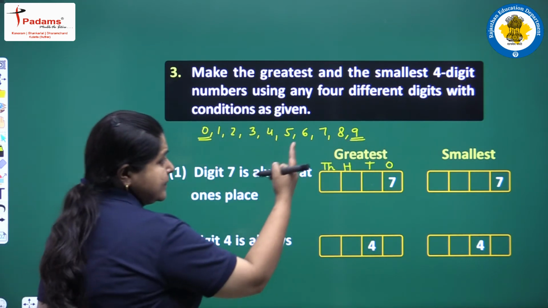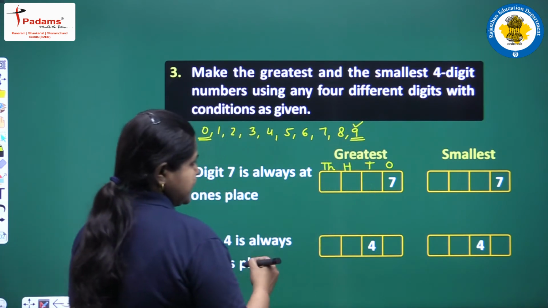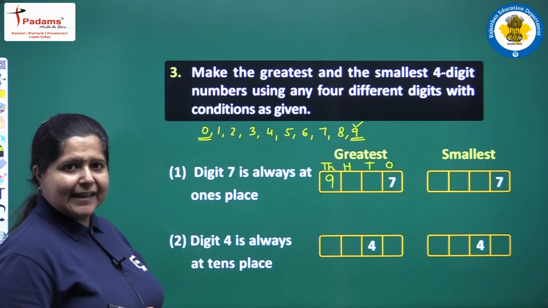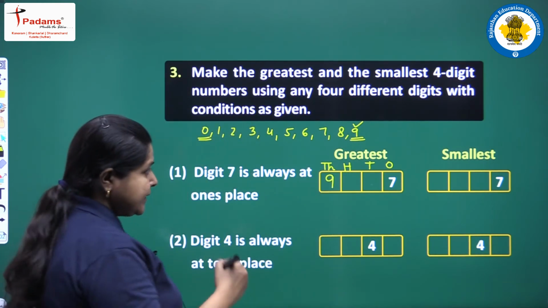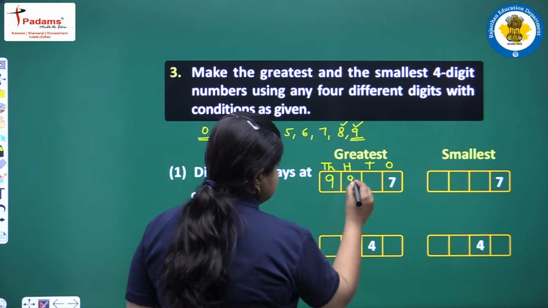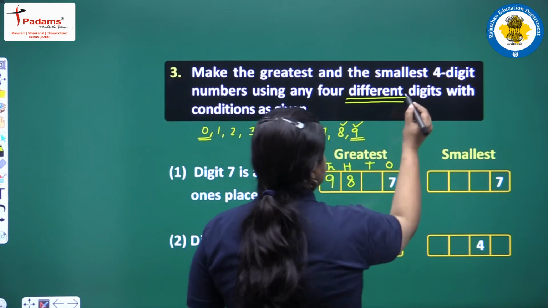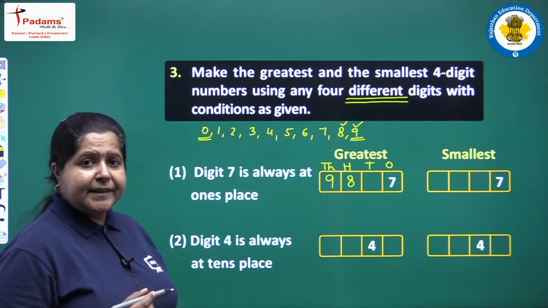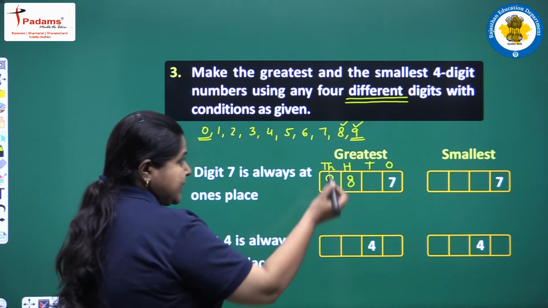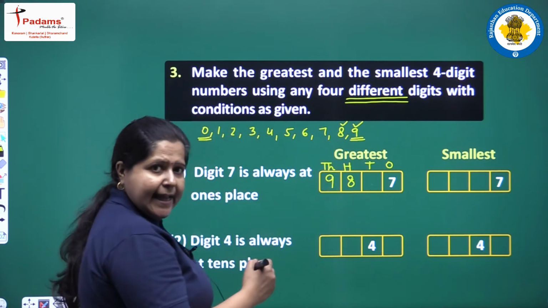So to write the greatest number, we will take up the greatest digit first. So greatest digit will come up first, that is 9 in thousands place. Then next greatest digit will be 8. So we write up 8 here, because we have to write the different digits. No digit should be repeated. All the 4 digits should be different. So first we took the greatest digit, which is 9, then the next greater digit, which is 8.